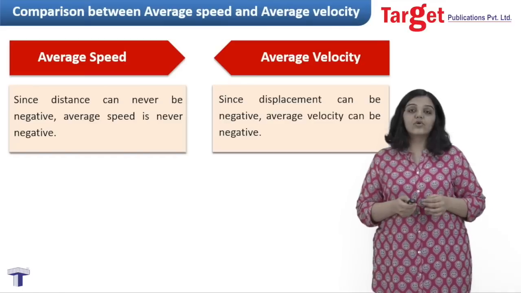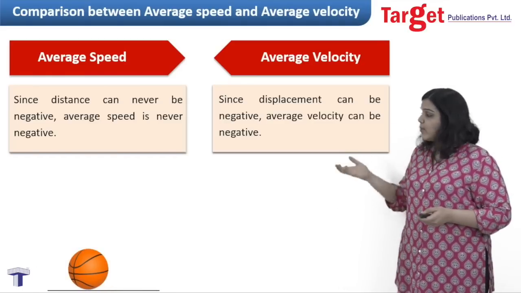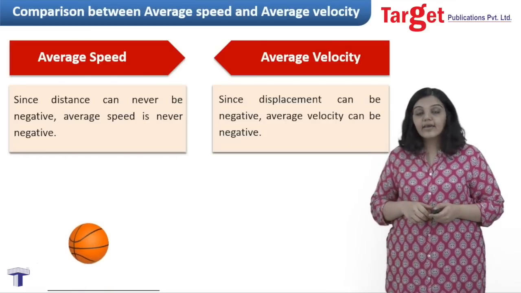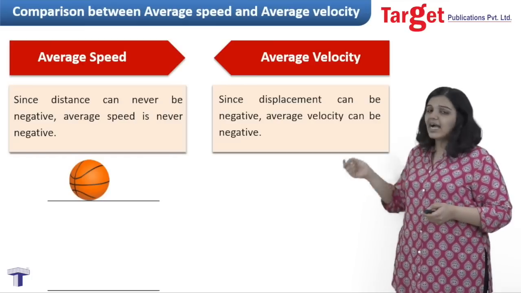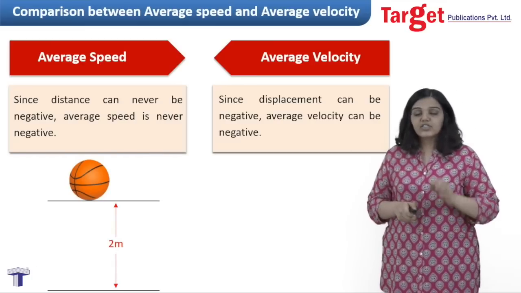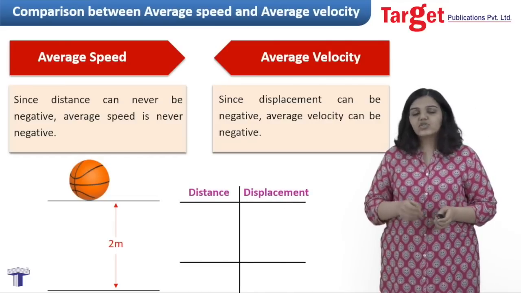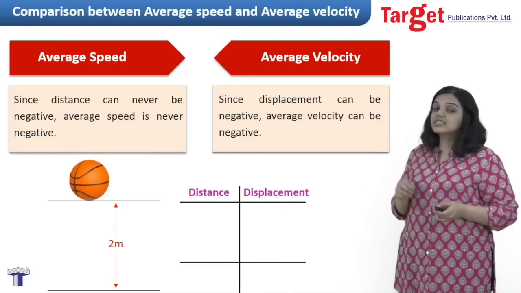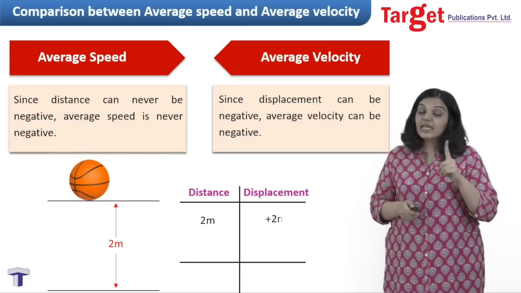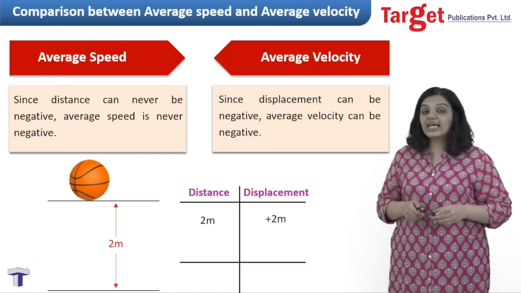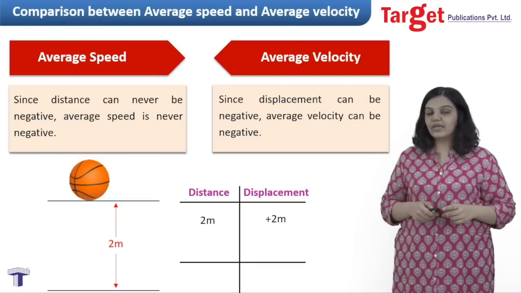To sum up, let's take a look at this example. If I have a ball and I throw it up in the air, from a point on the ground to some point in the air, then I can take a look at the distance travelled by this ball. Let's say that the height of this is 2 meters. So quickly let's write down what is the distance and displacement in this case. Straightforwardly, I can write down the distance to be 2 meters. The displacement is also 2 meters, but be careful that displacement usually has a sign, and therefore because we moved upwards, I write down plus 2 meters.